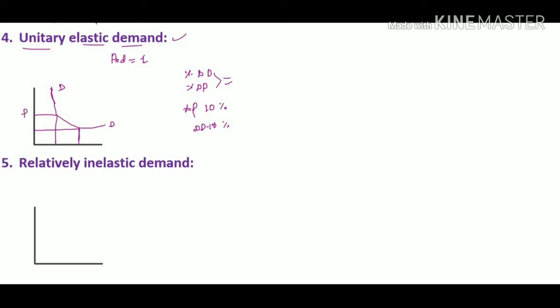When price is P, quantity demanded is Q, and when price falls to P1, quantity demanded is Q1. This shows the change in quantity. It shows that the percentage change in price and the percentage change in demand are equal, so the price elasticity of demand is 1. Here the rectangular hyperbola is a curve on which the rectangles formed at every point have the same area.